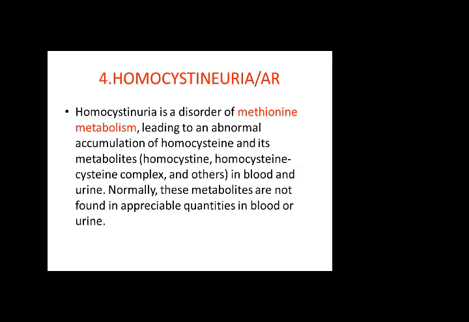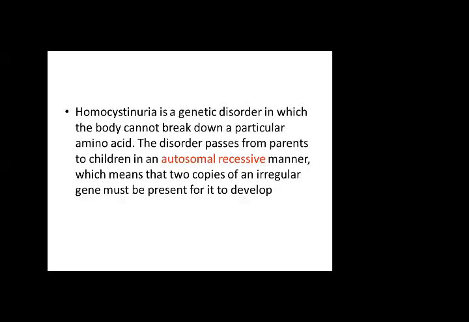Homocystinuria is a disorder of methionine metabolism, leading to abnormal accumulation of homocysteine and its metabolites, homocysteine complex and others, in the blood and urine. Obviously, they come in the blood or pass through the urine. These metabolites are not normally found in appreciable quantities in the blood and urine, but here they are there. This is an autosomal recessive disorder.